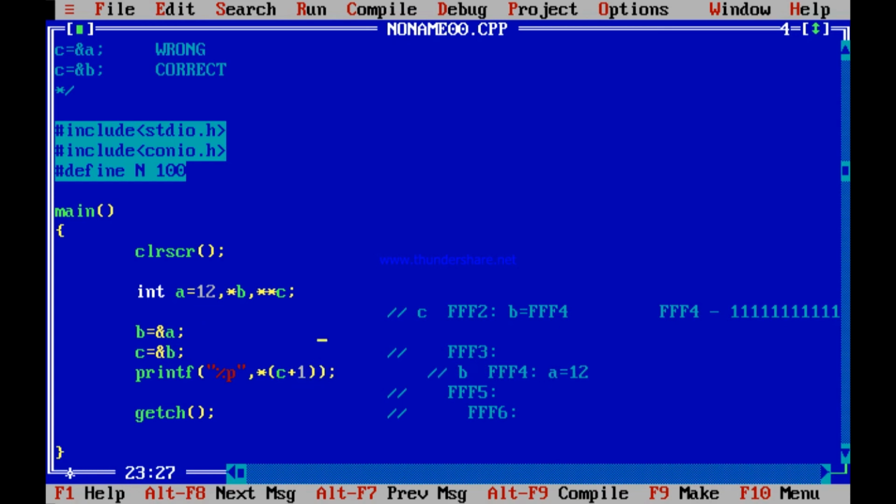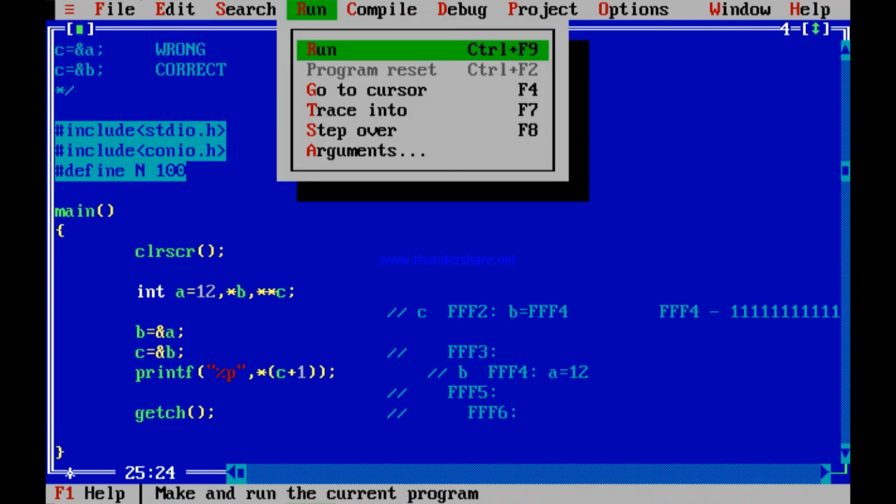What if I write star of C plus 1? See, C is the address of an address. So C plus 1 is FFF4. Content of that is an integer. If I print it as an integer, yes, it will print.